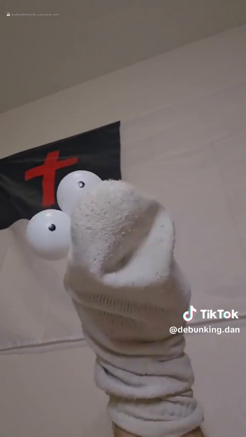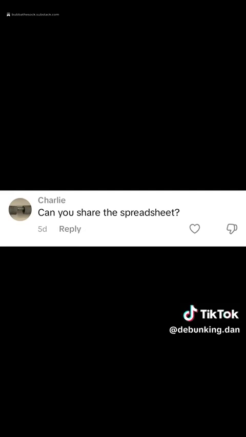But somebody made this comment. A user named Charlie says, "Can you share the spreadsheet?" I don't know that there's really a good way that I can do that on TikTok. I might be able to create a PDF file or post it on a website in sections because it's so large. But as far as presenting on TikTok, that would be a little bit difficult.